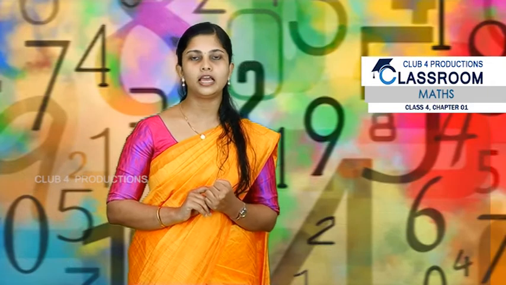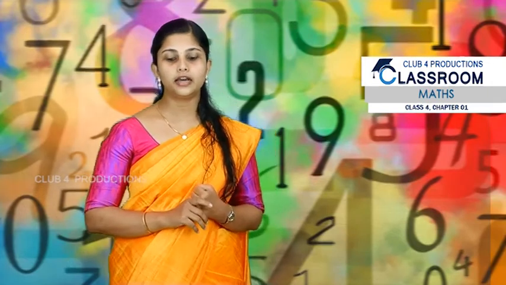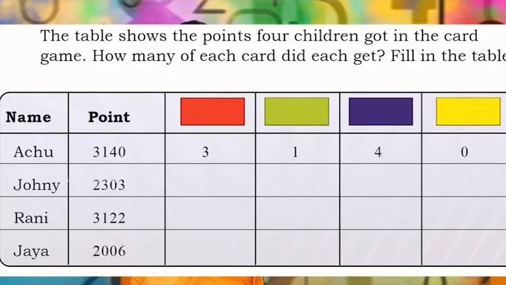Now let's see. I will tell you the score of Achu. Achu should score 3140. So if Achu should win the game, which all cards and how many cards should she take? Yes, the score Usha has given was 3140.